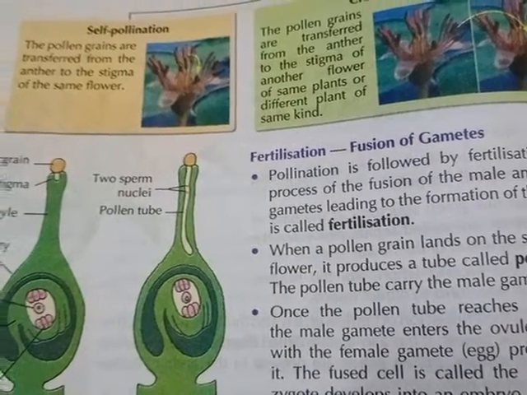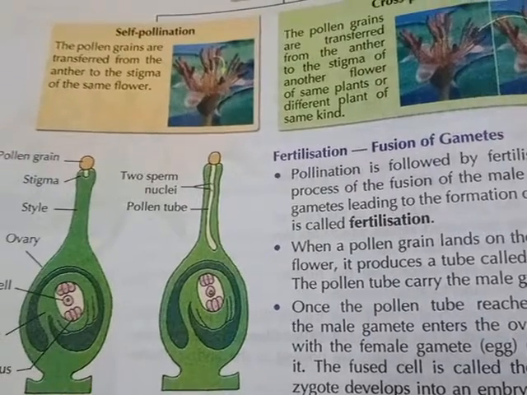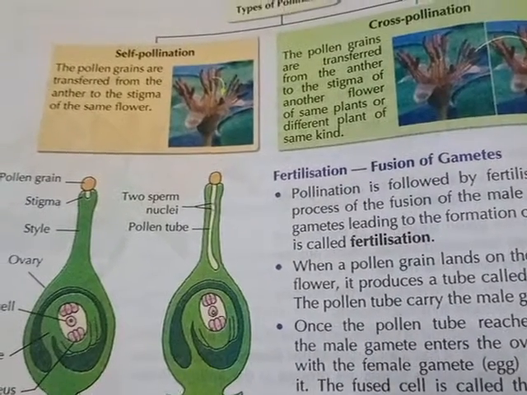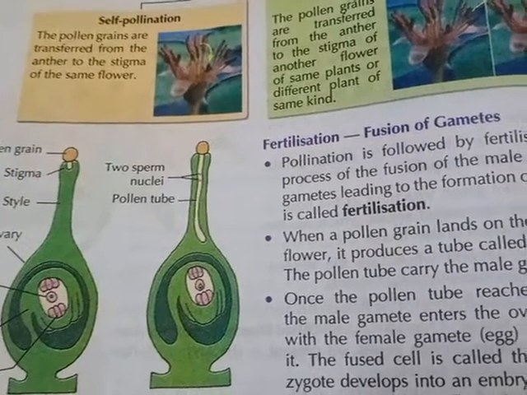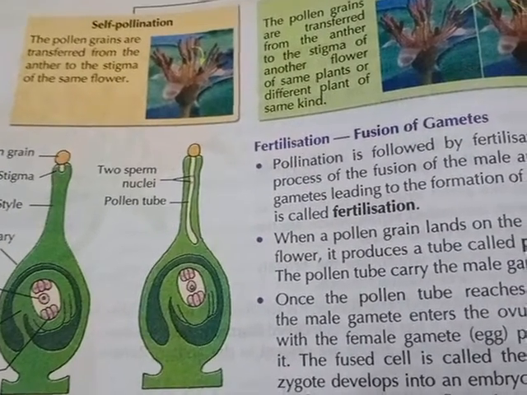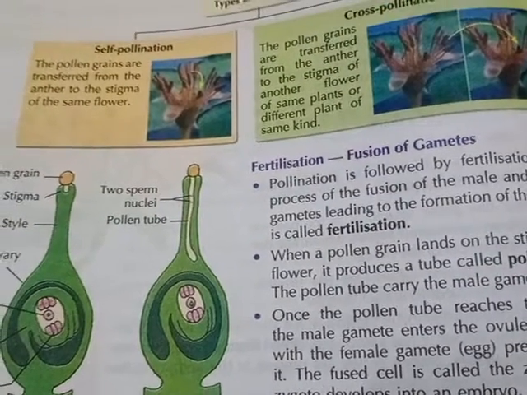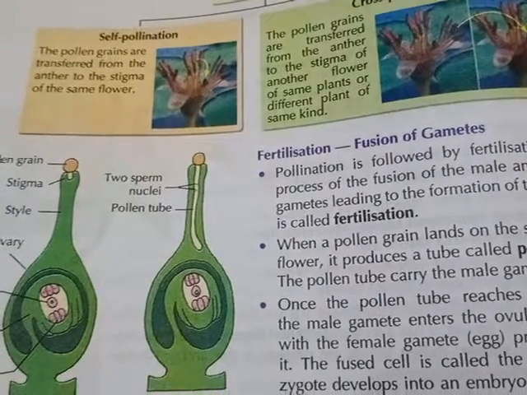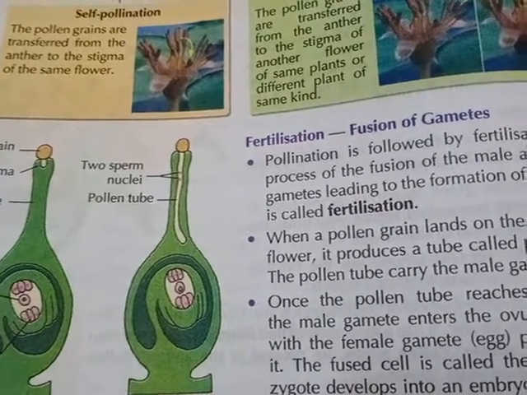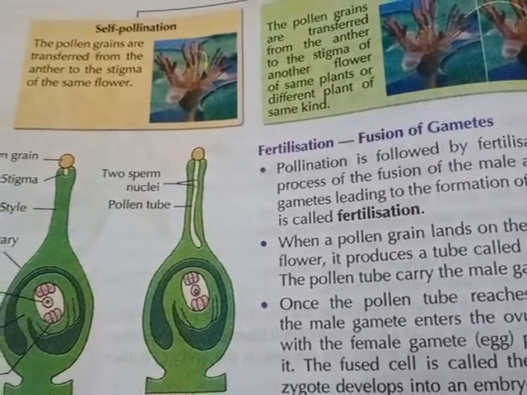Obviously, male and female gametes are needed. When a pollen grain lands on the stigma of a flower, it produces a tube called the pollen tube. The pollen tube carries the male gametes.